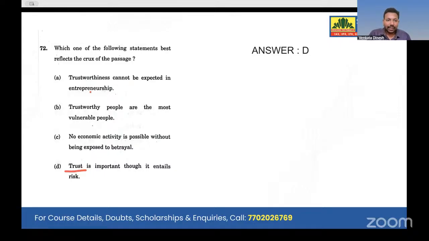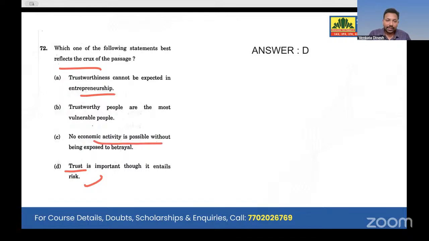Trustworthiness cannot be explicitly entrepreneurship. He talks about betrayal. If you do betrayal, that is very wrong. So the opposite of it is the crux of the passage. Trust is important. Trustworthy people are the most vulnerable people. No. He says that trust is important, right? Entrepreneurship in global market, in social interactions, even when you talk with each other, even at the global level, trust is important. That is the main topic.